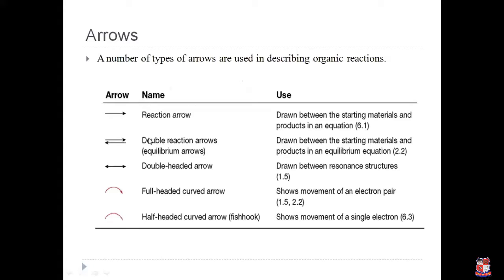Here are the other arrows used in organic reactions. The first one is the reaction arrow, drawn between the starting material and product in an equation. This one is the equilibrium arrow. This double-headed arrow is drawn between resonance structures. The full-headed curved arrow is used in the heterolysis process, and the half-headed curved arrow is used in the homolysis process.